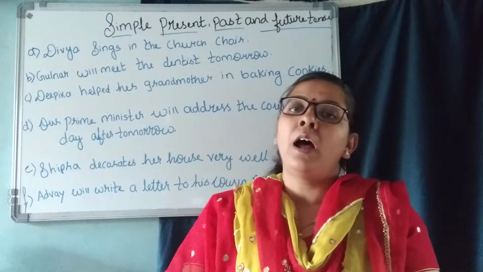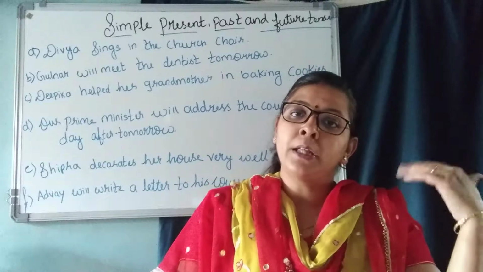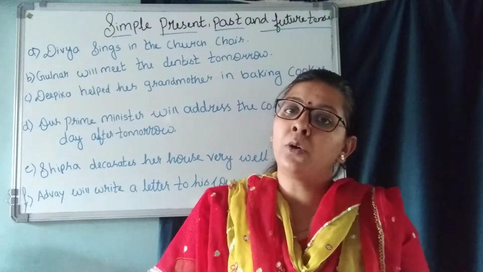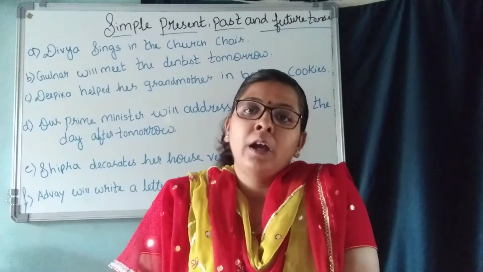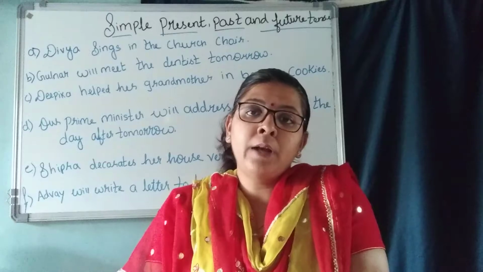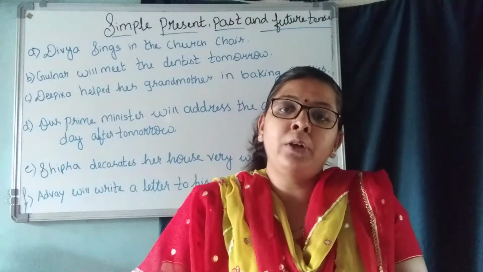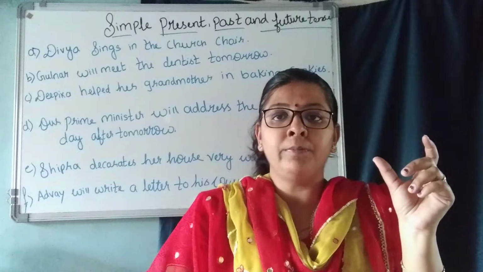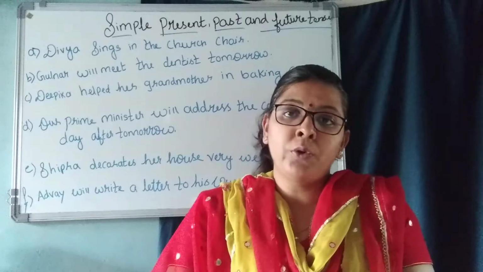Past tense. I went to my friend's birthday party yesterday. So that is the past tense. Yesterday I had been to my friend's birthday party. So that is already finished. That is past tense. Future tense. I will write the exam tomorrow. So you are going to write your exam tomorrow. I will. See here, will is very important. I had already explained to you, when we talk about the future tense, the word will always comes there. So that is future tense.